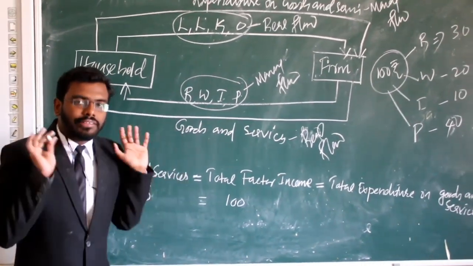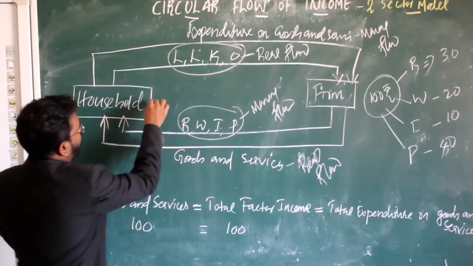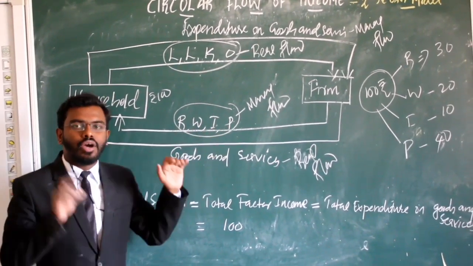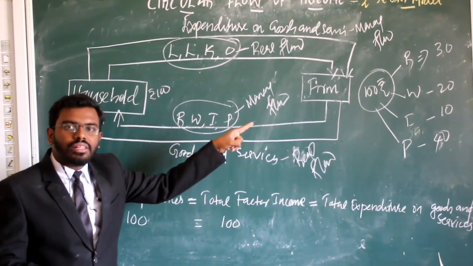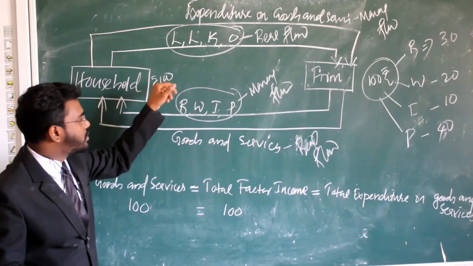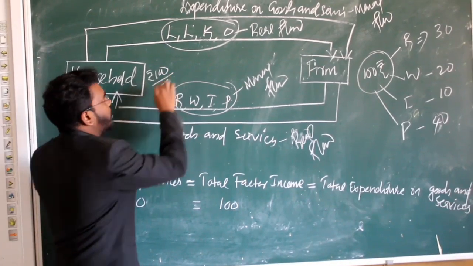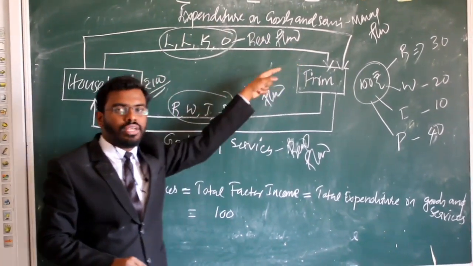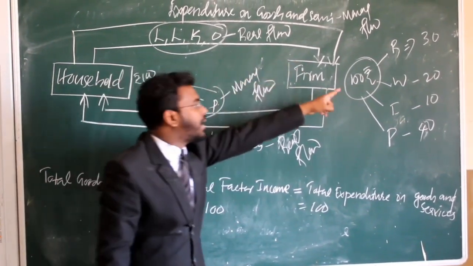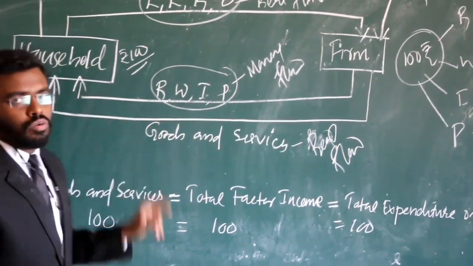So now the firm has a 100 rupees commodity, and the household has 100 rupees. How did this 100 rupees come? In the form of rent, wage, interest and profit. And now the firm needs to sell that 100 rupees commodity. So what will the household do? They will demand the commodity produced by the firm by using this 100 rupees. So that is expenditure on goods and services, 100 rupees, and that 100 rupees will come to the firm and the firm can sell their commodity to the household.